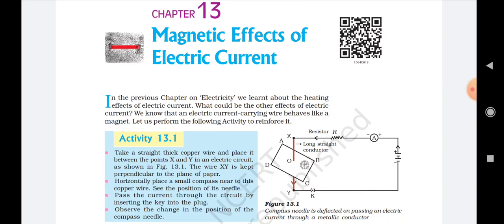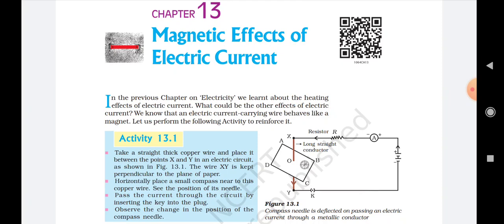So the chemical effect of electric current is responsible for the process of electrolysis, where metals come into the molten state and break down into smaller pieces, or into ions, and the ions are responsible for the movement of the electric current, which helps electricity to flow through it. So electrolysis is one of the effects of the current.